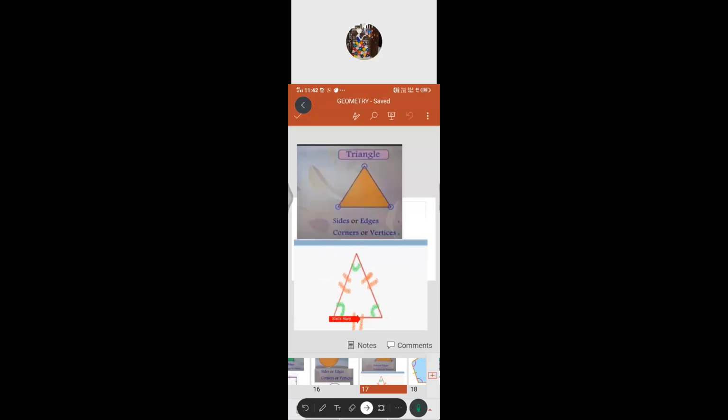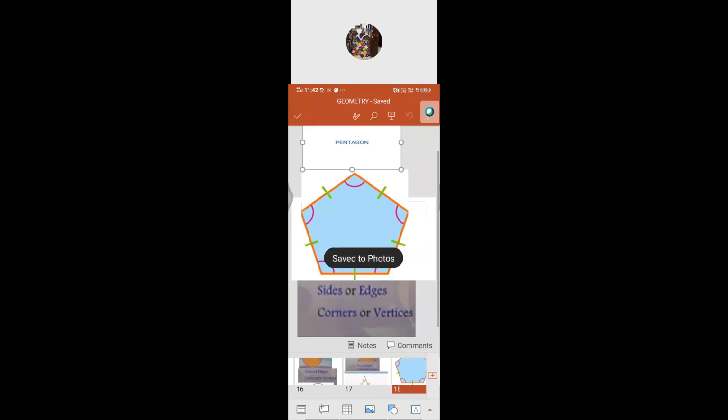Next, pentagon. Pentagon, pent. In the Latin word, pent means 5. Got it? So similarly, we have to check that one. How many sides are there? Pent means what I said in Latin? 5. So we see that one. 1, 2, 3, 4, 5. There are 5 sides as well as 5 vertices, isn't it? There are 5 vertices or corners. Similarly, 5